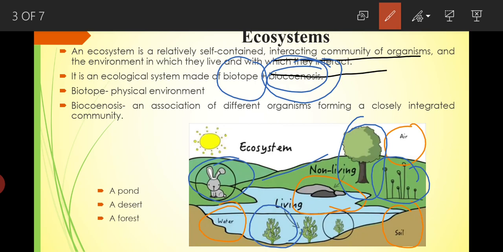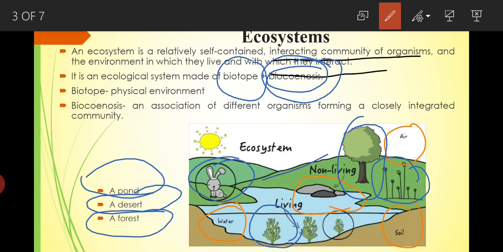So we can say that an ecosystem is an ecological system made up of biotope and biocenosis. There are different kinds of ecosystems, such as, for example, a pond, a desert, or a forest.